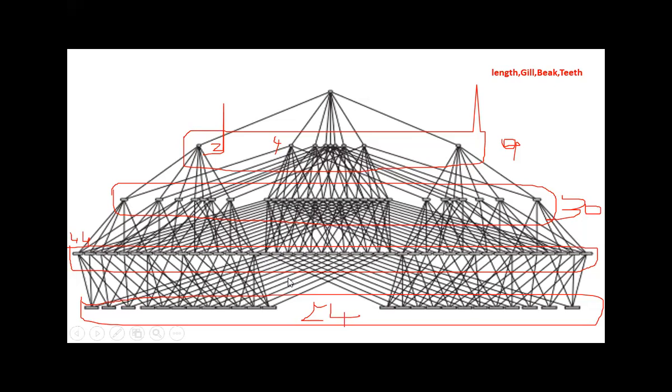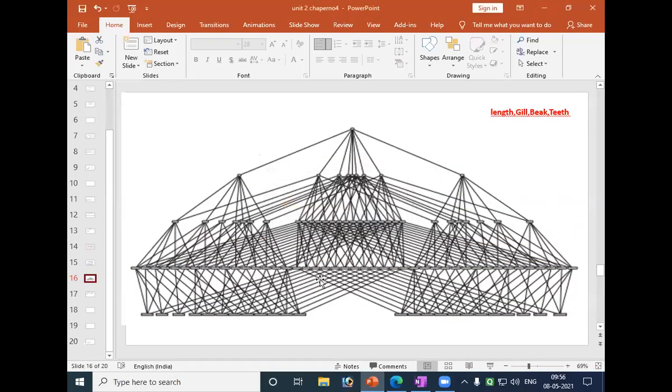Now our aim is, by using some techniques like least generalization, we have to reduce this hypothesis space. That is our aim. We will talk about all these things in the next class. Hope you understood.